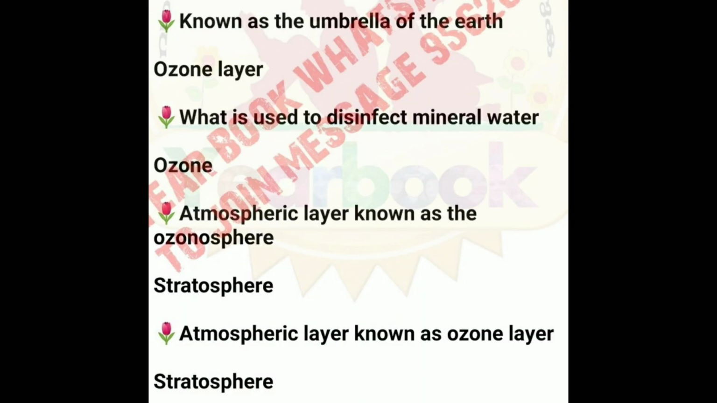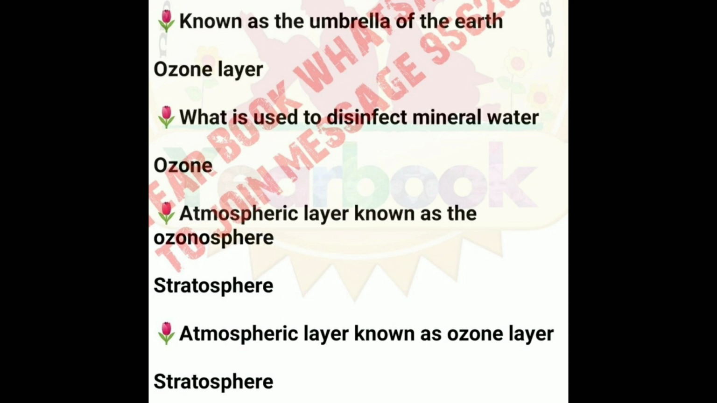Which layer is known as the umbrella of the earth? Ozone layer. What is used to disinfect mineral water? Ozone. Ozone is used to disinfect mineral water. Atmospheric layer known as the ozonosphere. Which atmospheric layer is known as ozonosphere?